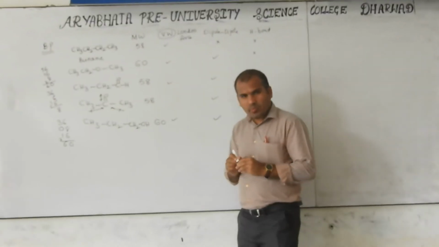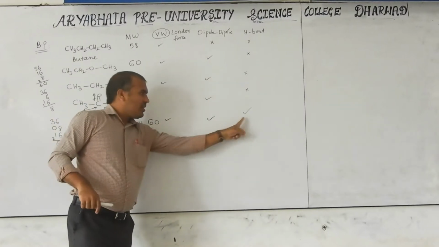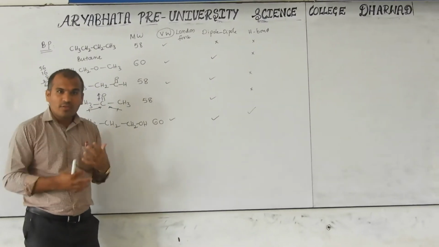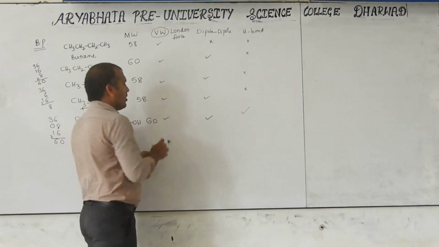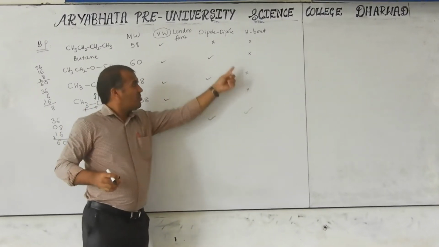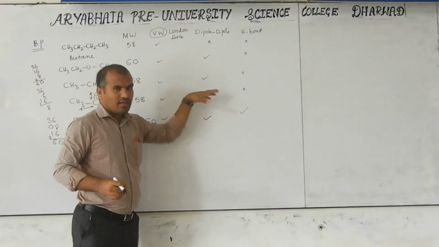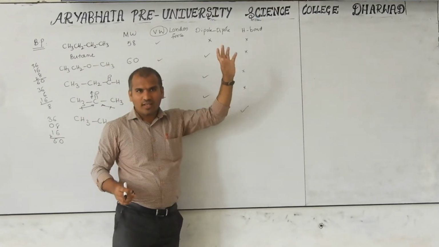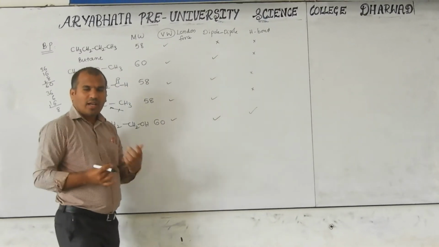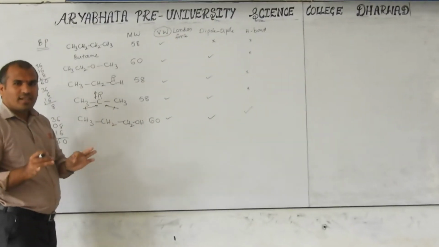So what is the major point here if you compare? Here all forces are concerned. Here one is not considered. Even in the remaining ones, these two are ticked, another is not. But here only one tick is there, and the remaining two are not. So based on this, which has the higher forces? Alcohol. Alcohol's boiling point is greater.